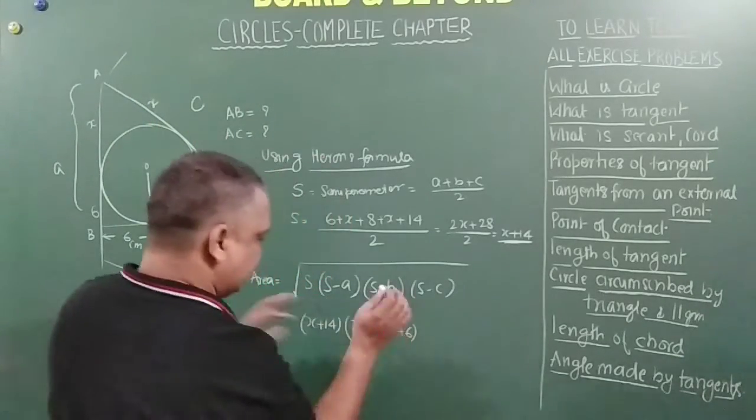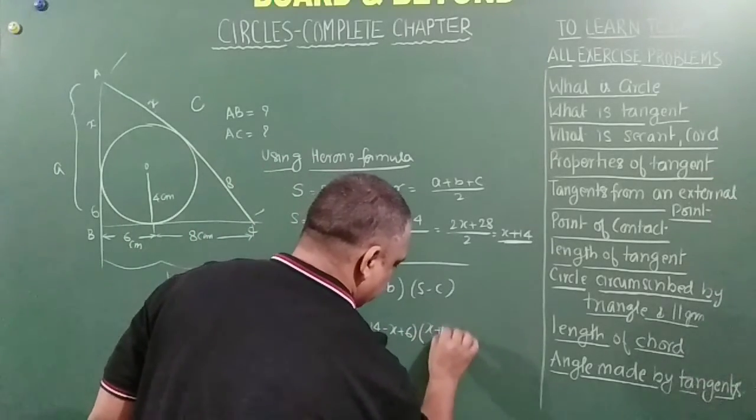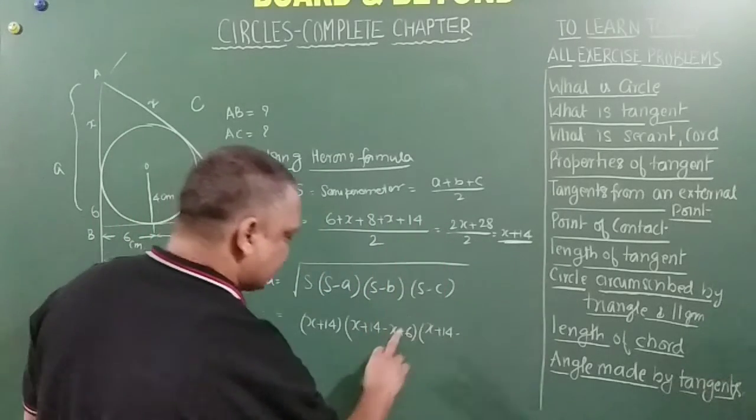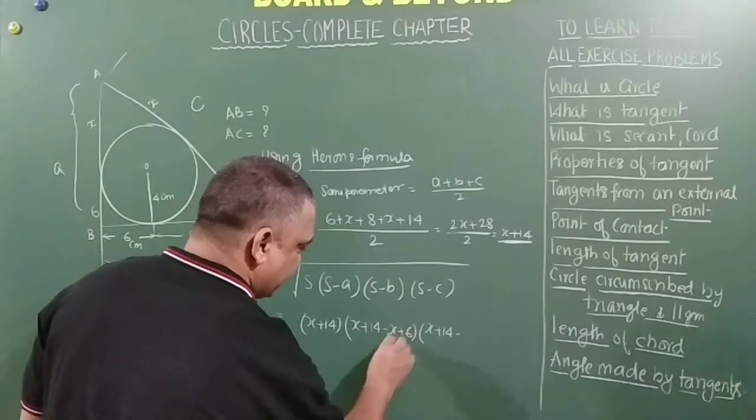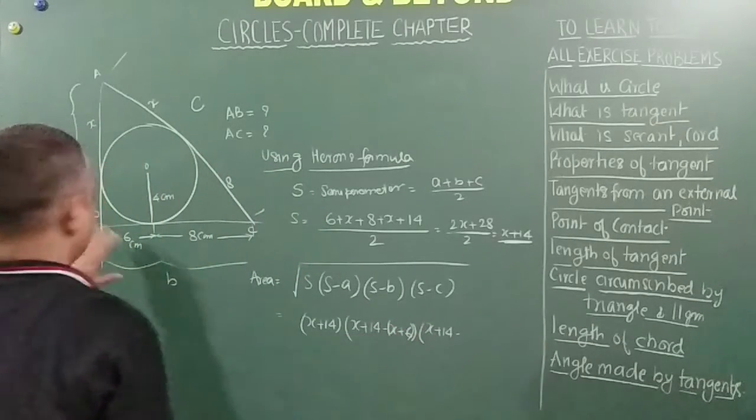So S minus A is done, into S minus B, that is x plus 14 minus, oh sorry, one second friends, if I do not put a bracket then I have a problem. So let me put another bracket, because this will become minus 6.